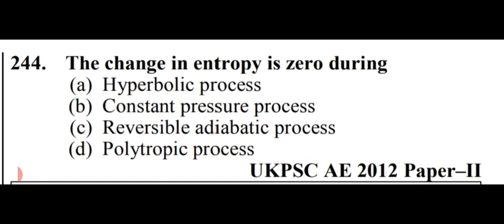The change in entropy is zero during. Options are hyperbolic process, constant pressure process, reversible adiabatic process, or polytropic process. So friends, in reversible adiabatic process, the change in entropy is zero. That is option number C, reversible adiabatic process.